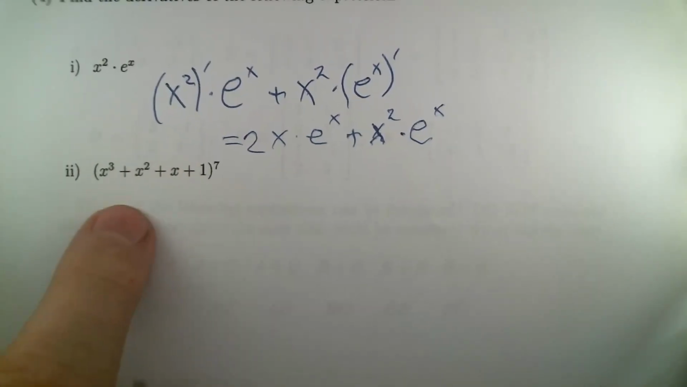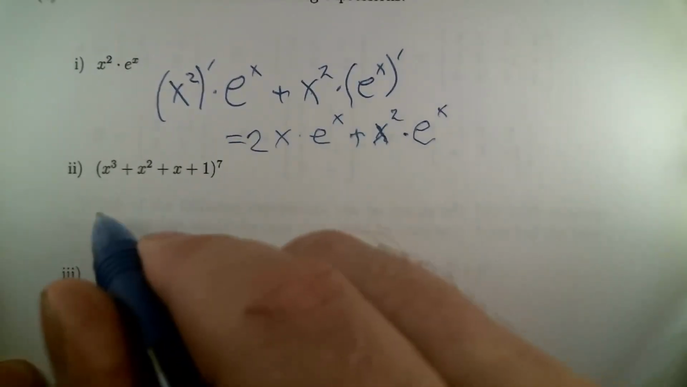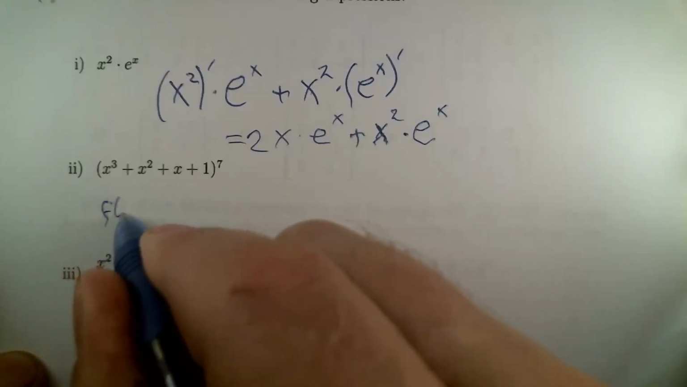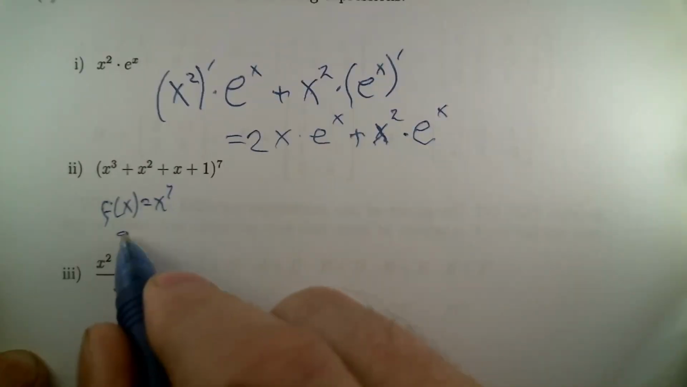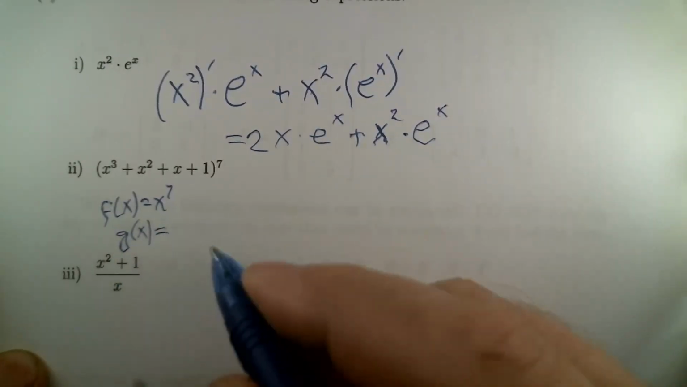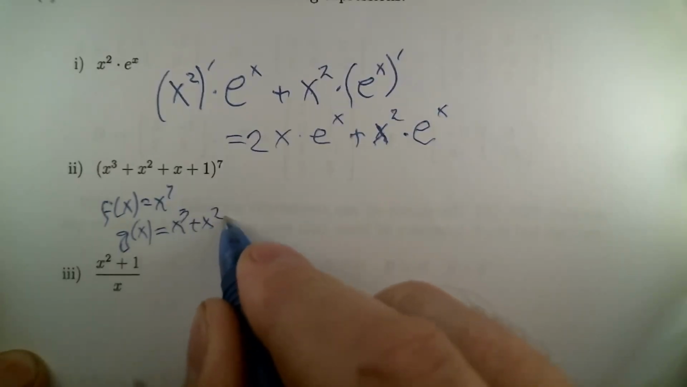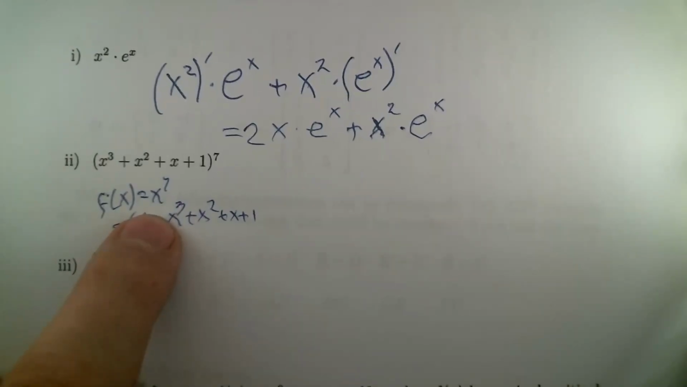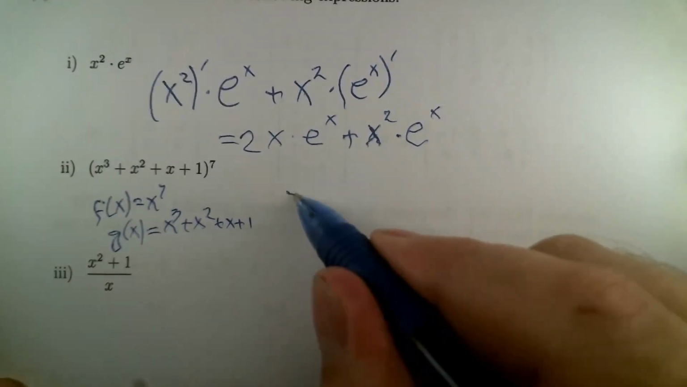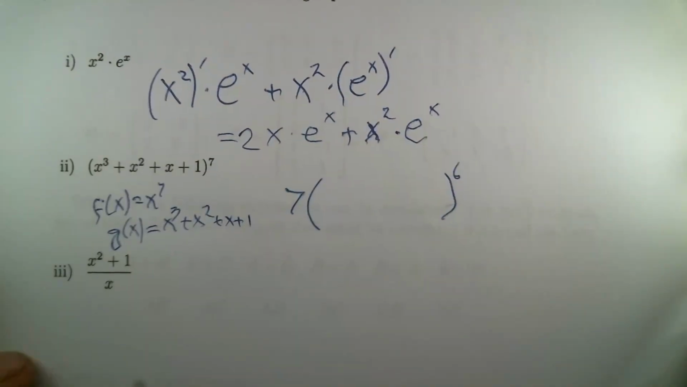This guy, if you don't recognize it at first, let me say it's a composition. The seventh power is done on the outside, and we've got this polynomial on the inside. So this is like our f of x is x to the 7, and g of x is, well, let me write it all out, x cubed plus x squared plus x plus 1. All right, so what's the derivative of the seventh power? It's 7 times its argument to the 6th power. I'm just going to write that by leaving a little bit of a space to fill in its argument later.